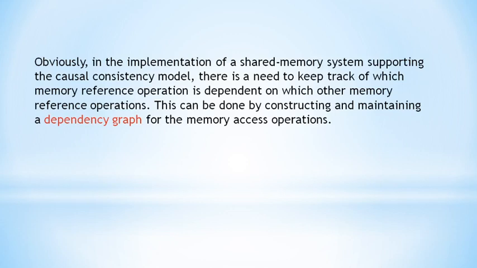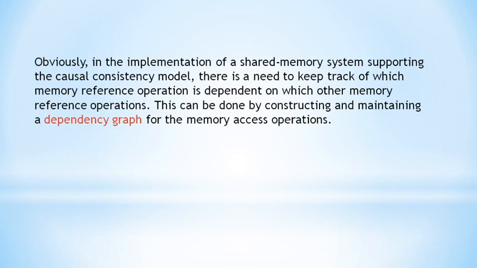So coming to the implementation of this type of consistency model, we need to keep track of which memory reference operation is dependent on which other memory reference operations. Means P1 process write operation is dependent on other memory reference operations, means P2's write operations. So we need to keep track of which operations are causally dependent on other reference operations. For that purpose, we will maintain and construct a dependency graph.